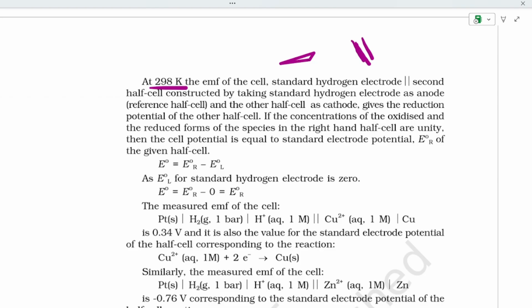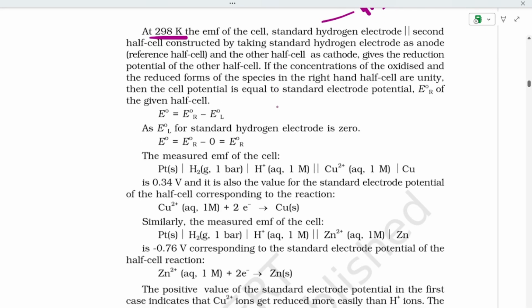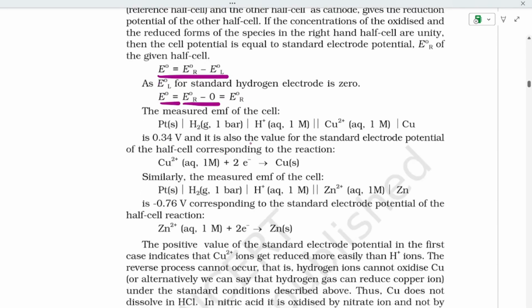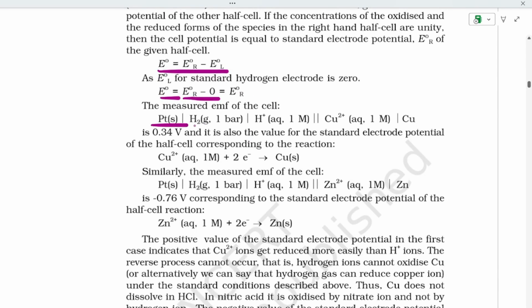E naught cell is equal to E naught right minus E naught left, and E naught cell is equal to E naught R minus 0, that is E naught R. Here platinum, solid H2 gas at 1 bar, H+ aqueous solution 1 molar, and Cu2+ aqueous 1 molar, and Cu.